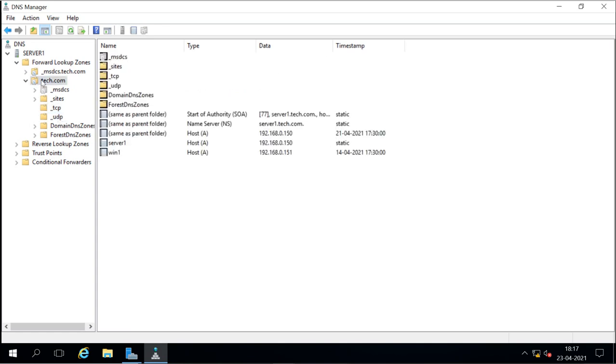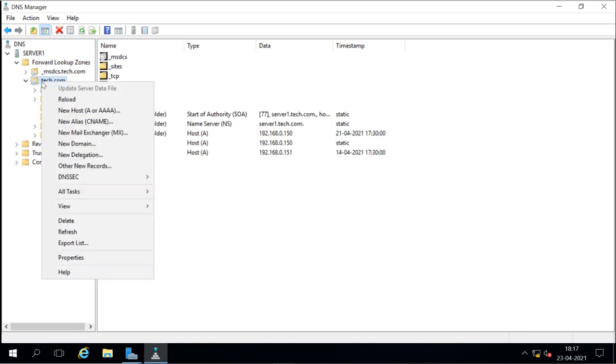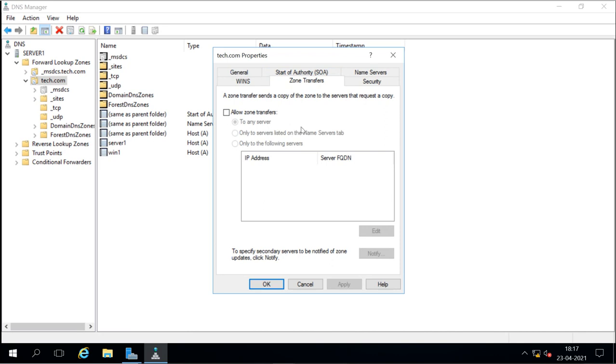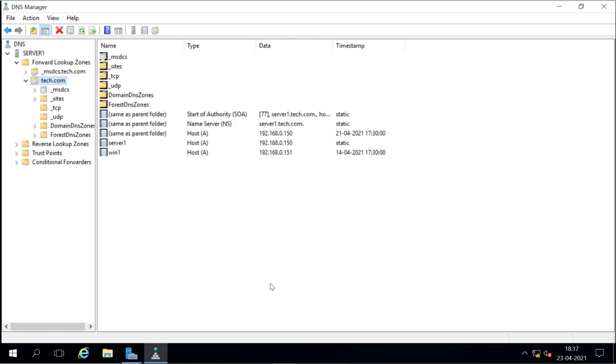Now when you have multiple DNS servers, you have to enable the zone transfer. For enabling the zone transfer, you go to the properties of the zone, and you have the option here: Allow zone transfer. Now what will allowing the zone transfer do? It will allow the transfer of the zone from one server to another server.